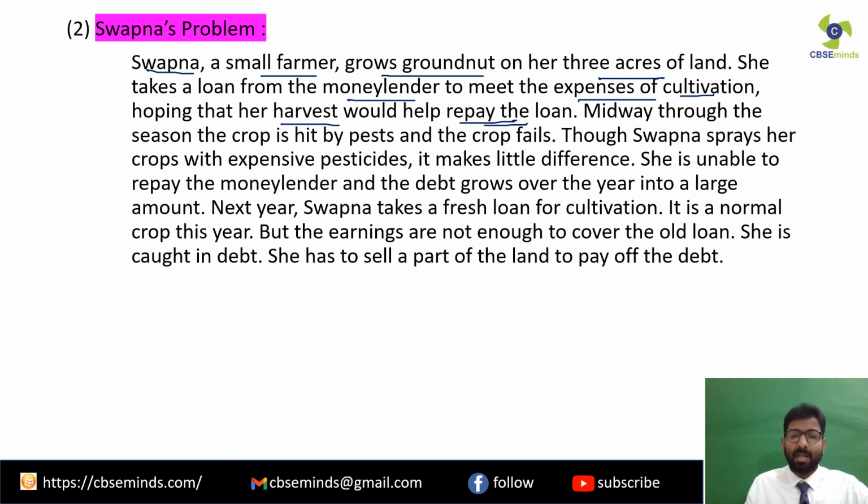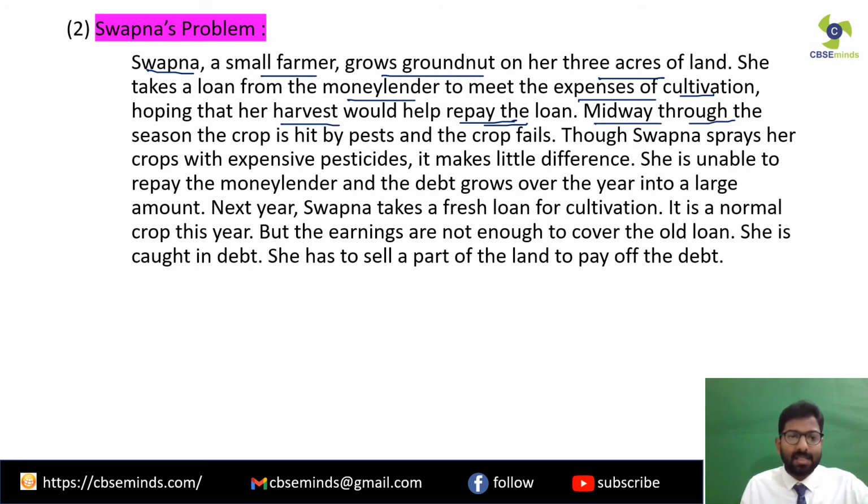Now what does Swapna do? She takes a loan from the local money lender for the cultivation expenses, hoping that when she harvests these crops, she will get a good amount of money. She'll make a good profit, and then she will repay the loan which she had taken from the local money lender. Now let's see what happens.